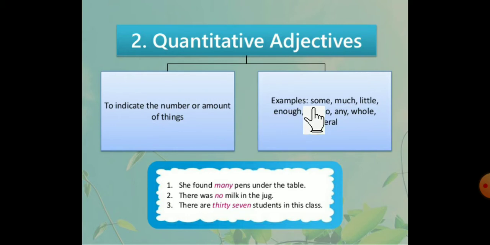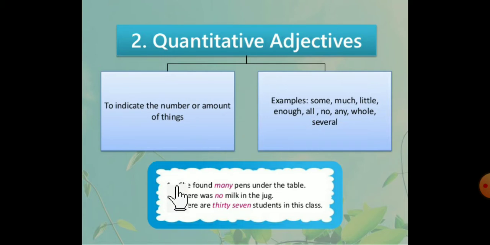Examples: some, much, little, enough, all, no, any, whole and several. These words come as quantitative adjectives because they are indicating the particular quantity of that particular thing.